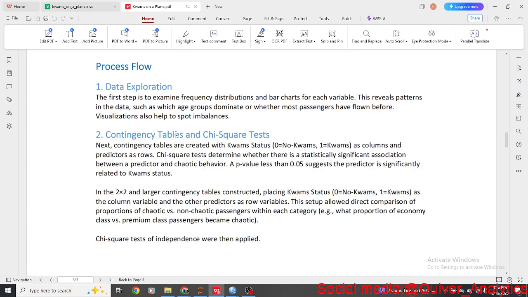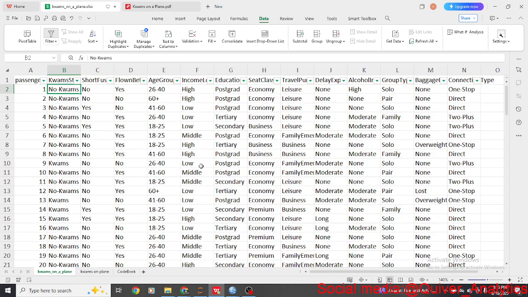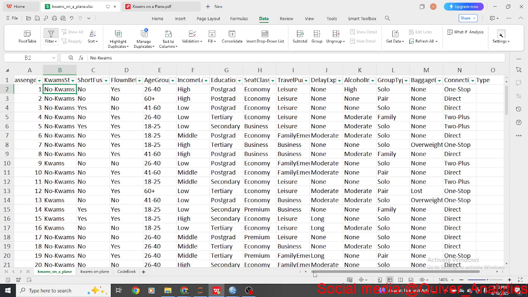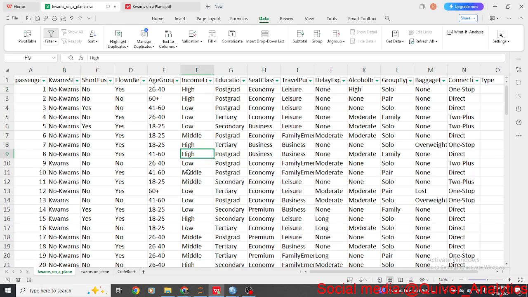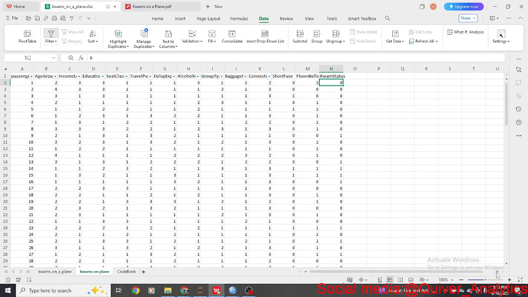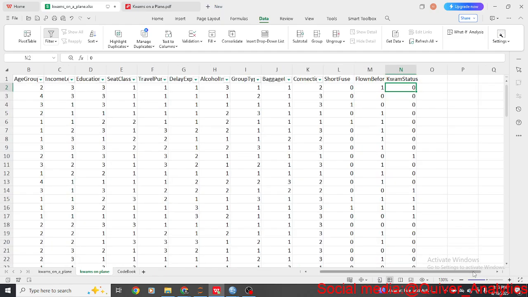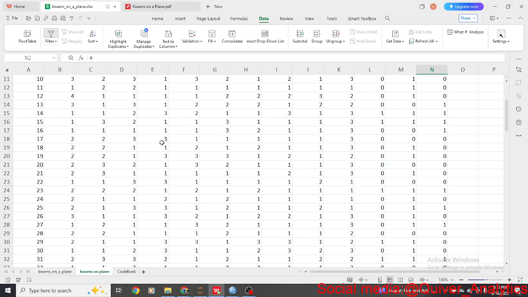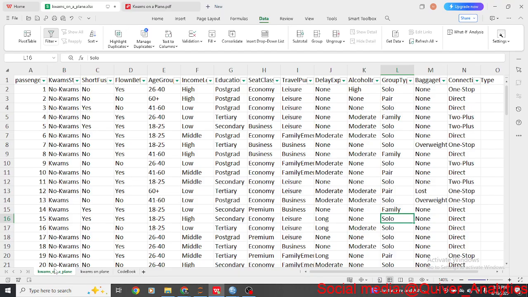All right, so this is the workflow for predicting this kind of data set. You can see we really don't have numbers here. We only have categories: those who are high, low, middle; age groups that are categories; yes and no; Kwams and no Kwams; flying solo. They are categories. So how do we work with this kind of data? The first thing we do is convert it to numbers. It's the same data that I've converted to numbers here. Like I said, this is not a teaching class, it's just to show you how things are done. I converted them to numbers, and it's pretty simple.